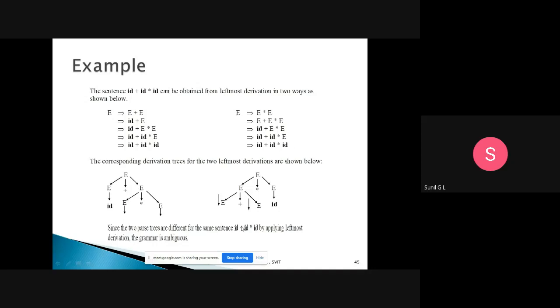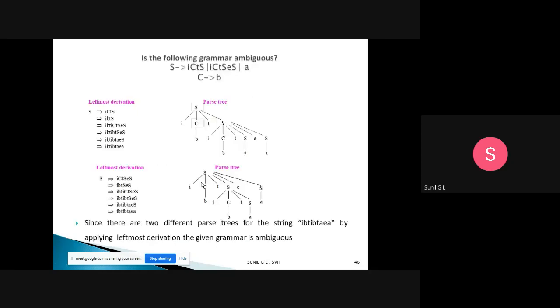Two different parse trees I am getting for the same sentence, id plus id star id, by applying left derivation, so the grammar is ambiguous. For the same sentence, if you are getting two different parse trees, then we call it an ambiguous grammar. In exams they will give the productions and a sentence. If you get two left derivations or two right derivations, meaning two different parse trees, then it is an ambiguous grammar.